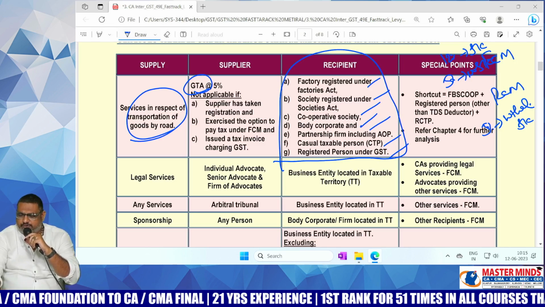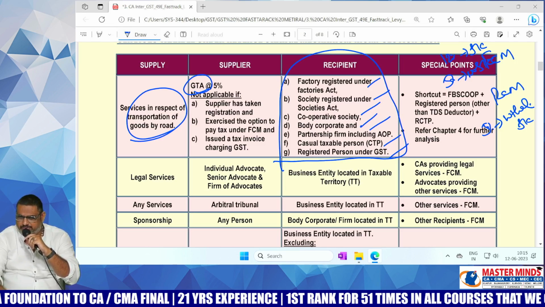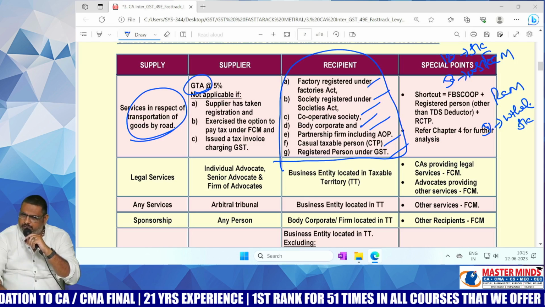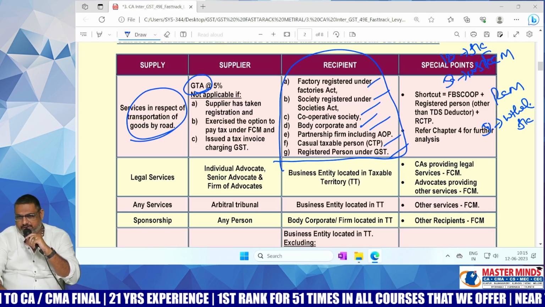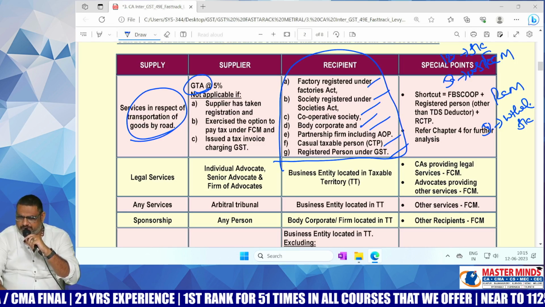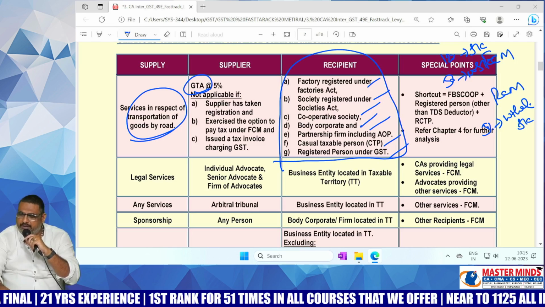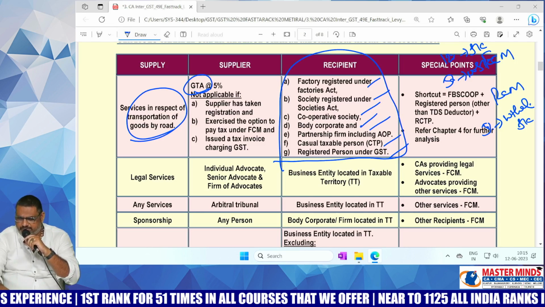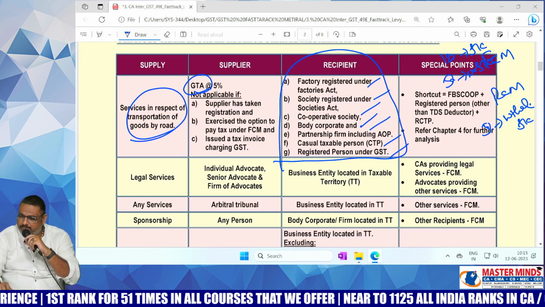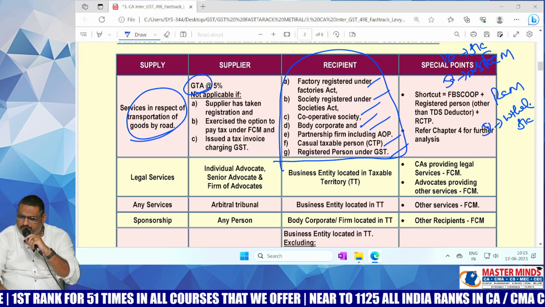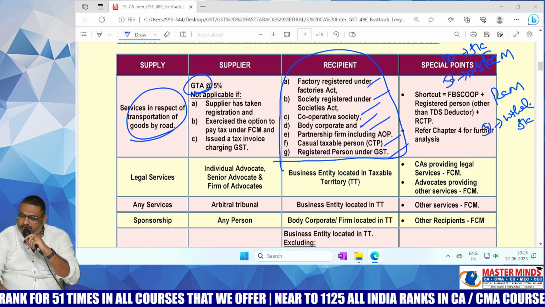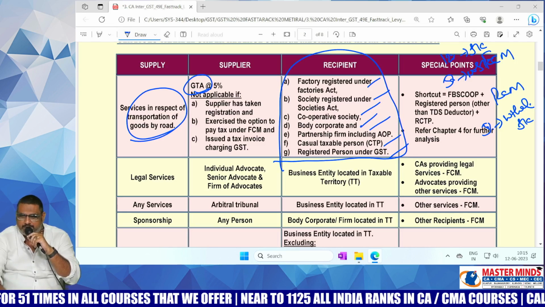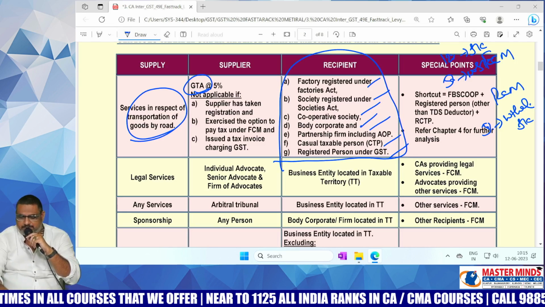So, with respect to GTA, there are two options. One option is either you can follow FCM or you can follow RCM. If he wants to follow FCM, there are two options laid out for you: 12% with ITC, 5% without ITC. But under RCM, there will be only one rate. That rate will be 5% without ITC. Okay, that is the point we need to remember.